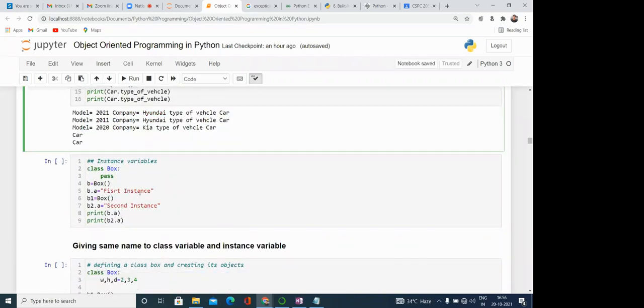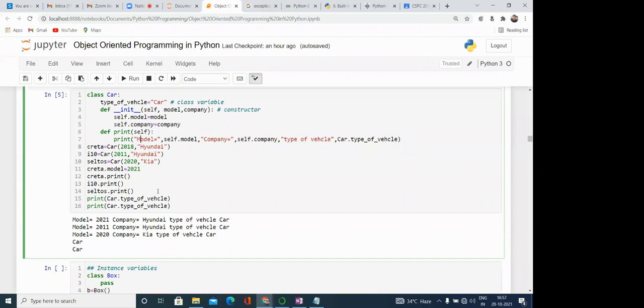But sir, I still didn't understand the use of self dot model, self dot company, and print self. The use of self is that while we are calling this print function with this Creta, this self is pointing to that particular object. Are you understanding?